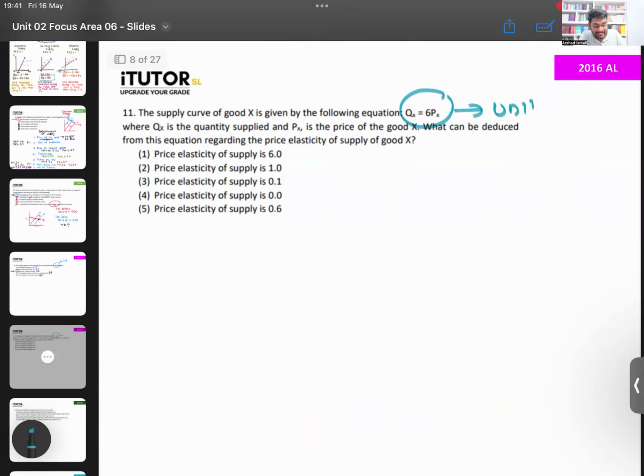So for a unitary elastic supply curve, Lamai, what is the value of your PES? Your PES has to be equal to what? Should be equal to 1. There is no calculation here, Lamai. Some people will try to calculate and do different things. There is no calculation. Just look at the equation. You can figure out PES is equal to 1. So the answer is number 2. So these are also easy, Lamai, if you know that basic point. It's about knowing that basic thing. Then you will be able to figure this out. Then we go into the next one.